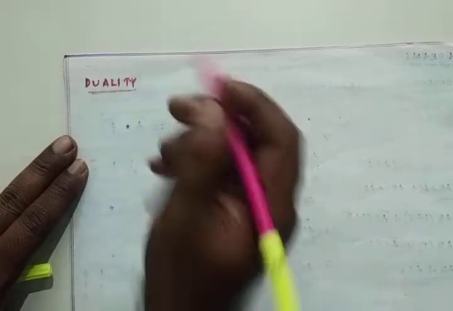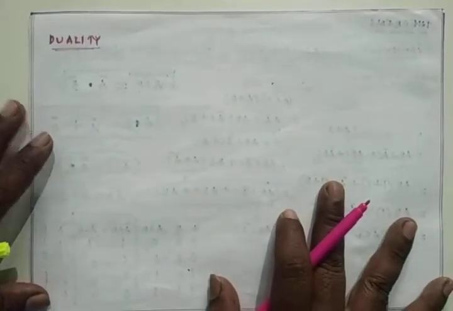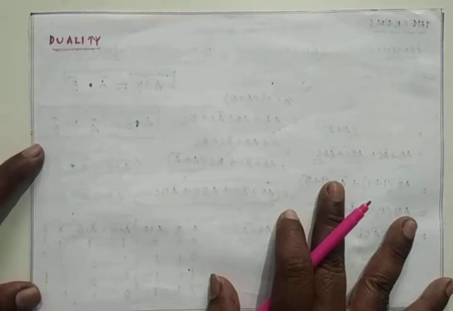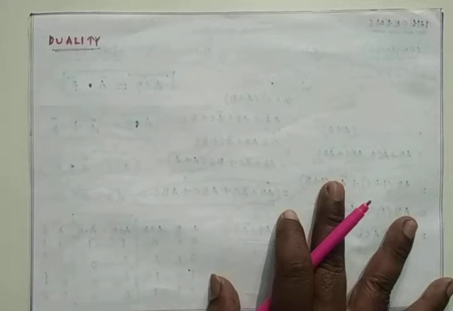From the entire class, there are two topics that are very important. One is De Morgan's law, and another one is duality. For example, I am having a Boolean expression, and I want to find the dual of it. Duality is nothing new: it is the replacement of OR logic by AND logic, or AND logic by OR logic, and 0 by 1 and 1 by 0. That will be called the dual of the given expression.